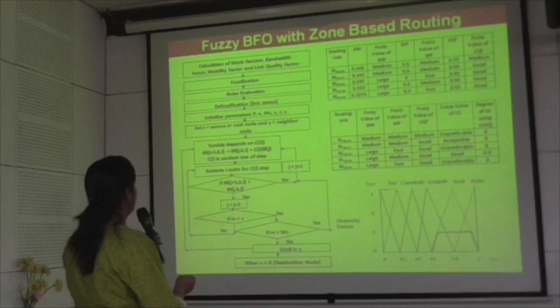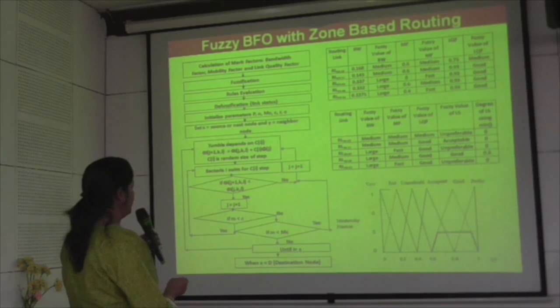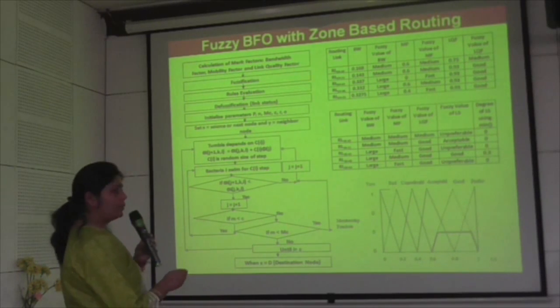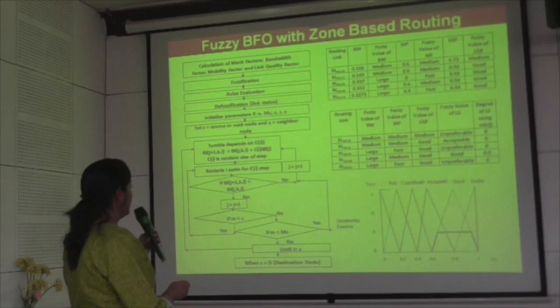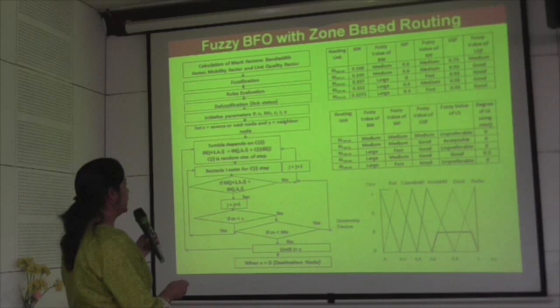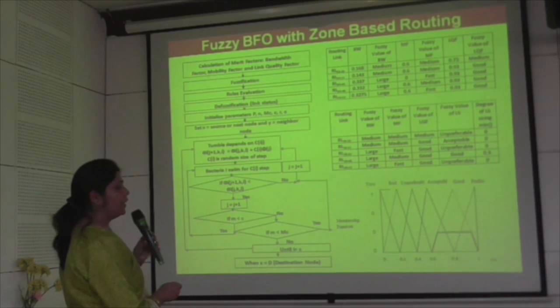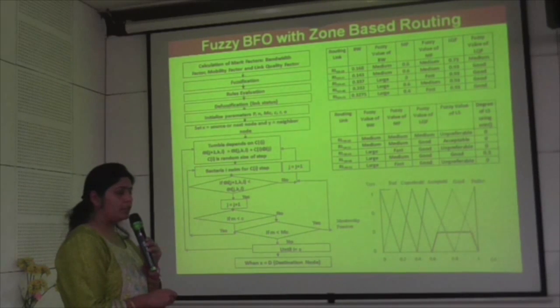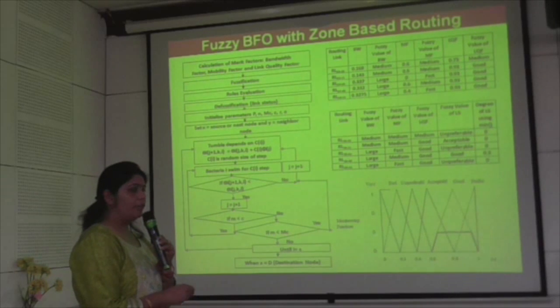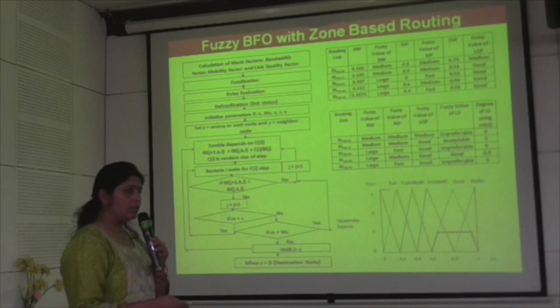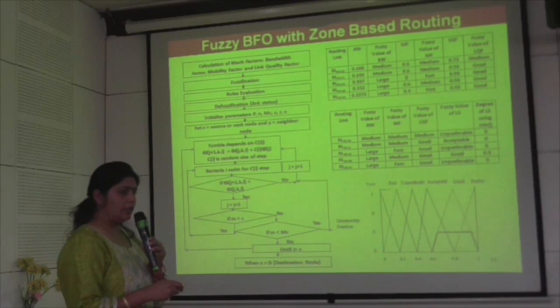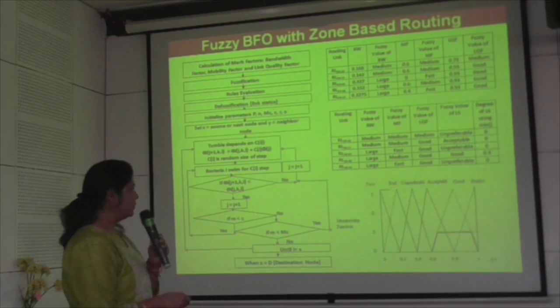After finding out the link status, the parameters are initialized according to the previously defined BFO method, and by this the CI indicates the tumbling step, and it will tumble if it is stuck in a local best position. The value of it is 3. If any node is not dispersing the node in neighbor 3 nodes, then it means it is in a local best position, and from there we multiply it with a random number.